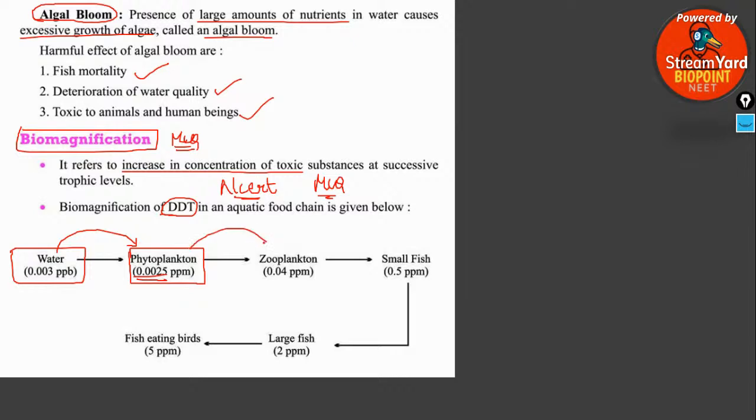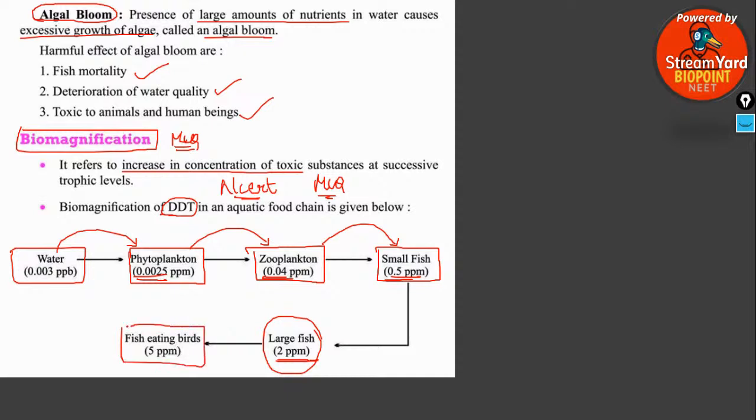From phytoplankton, when it reaches the zooplankton, it leads to 0.04 ppm. From zooplankton, when it reaches the small fishes, it would be 0.5 ppm. From small fishes, when it reaches the large fish, it would be 2 ppm. And finally, when it reaches the birds, the amount of DDT would be very high, which is 5 ppm.